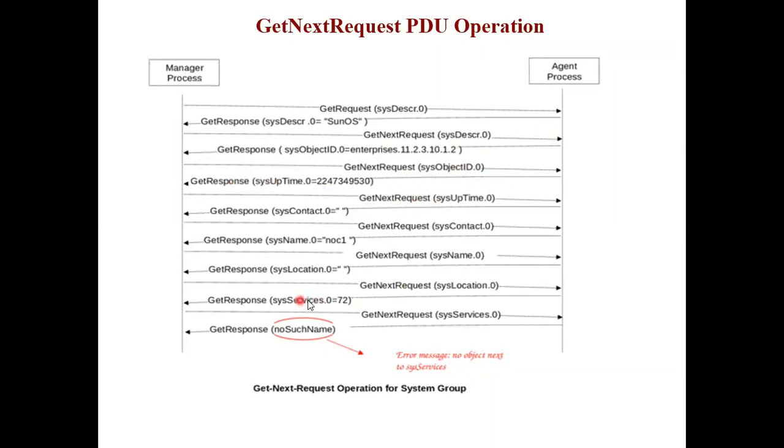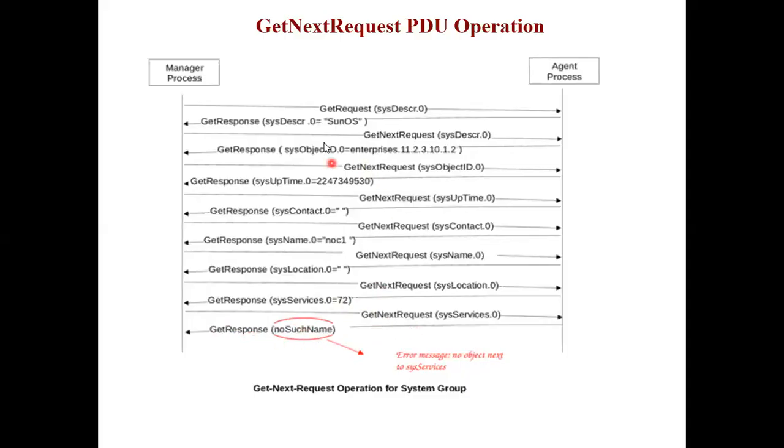Similarly, here when get next request system location came, get response system service 0.72, then get next request system service. Here when the next response came, what happened? There was no such service left. So the agent gave a response: get response, no such name.